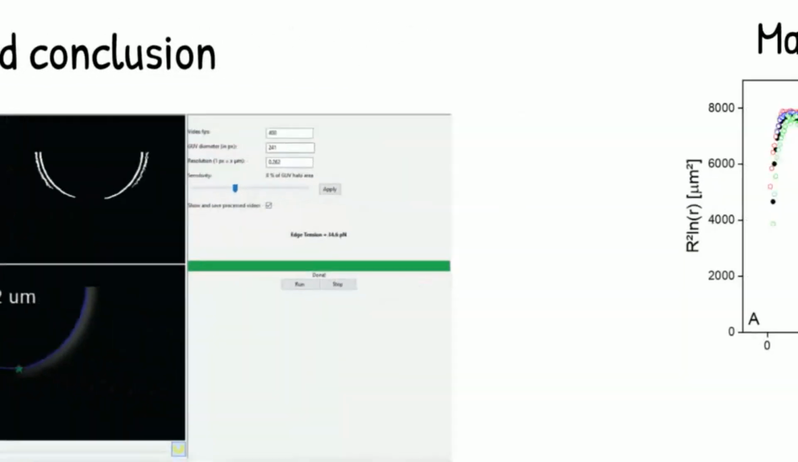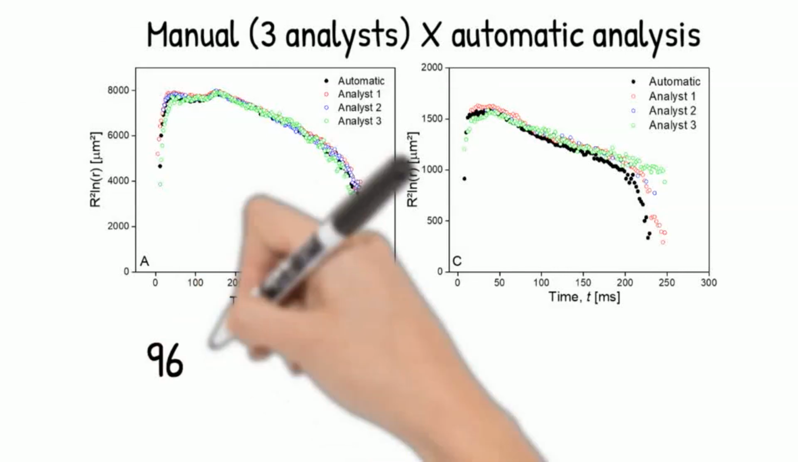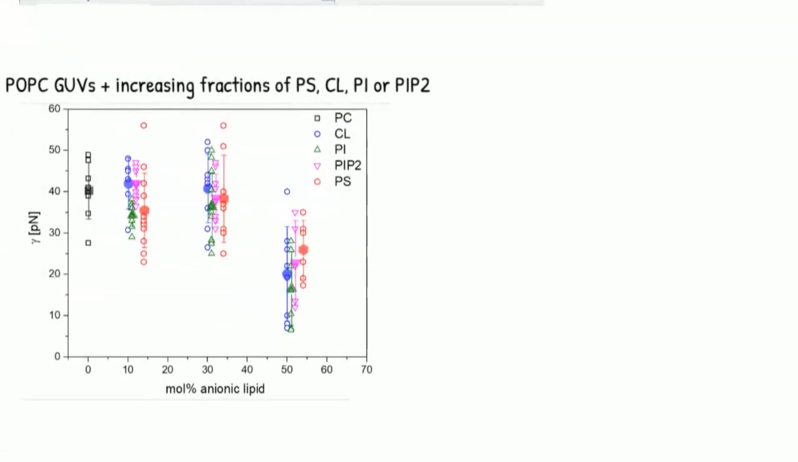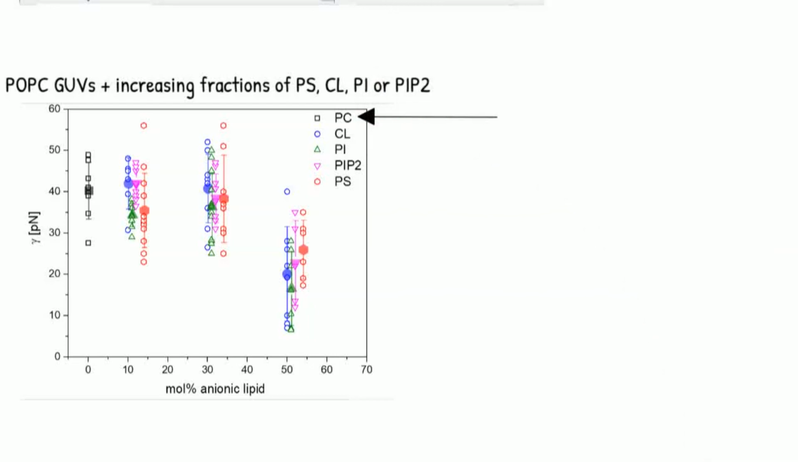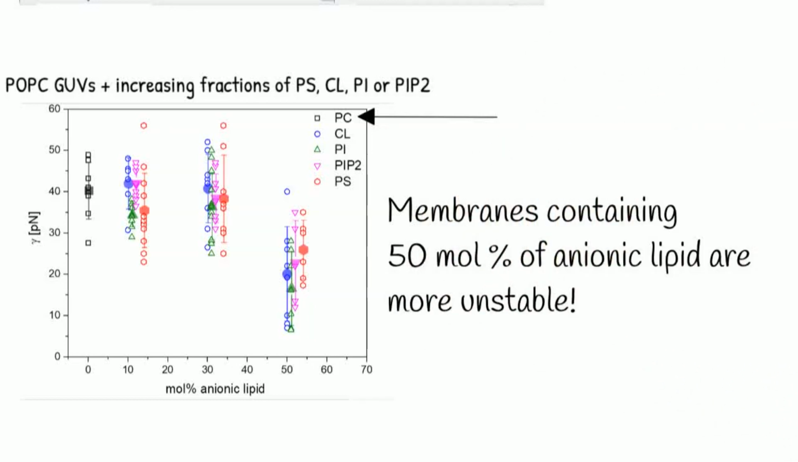Its efficiency was evaluated by comparing manual and automatic analysis performed on the same sequences. The results were similar, and the employment of POET reduced analysis time by 96%. We also validated and demonstrated the suitability of POET by comparing the pore edge tension for neutral GUVs containing different fractions of charged lipids of biological relevance, such as phosphatidylserine, cardiolipin, phosphatidylinositol, and phosphatidylinositol bisphosphate. A twofold reduction in pore edge tension was verified only for GUVs containing 50 mol% of anionic lipid.